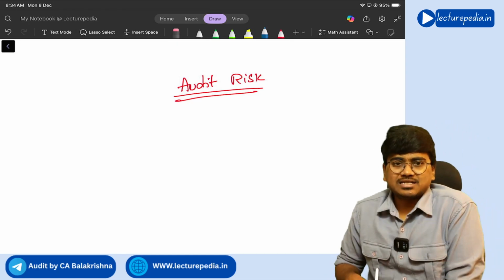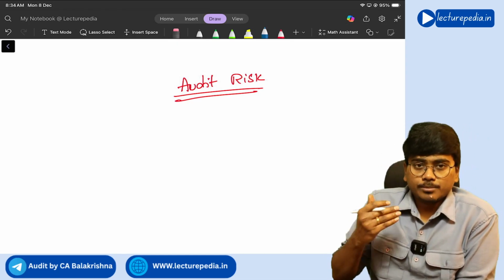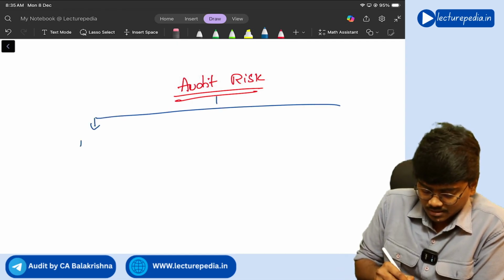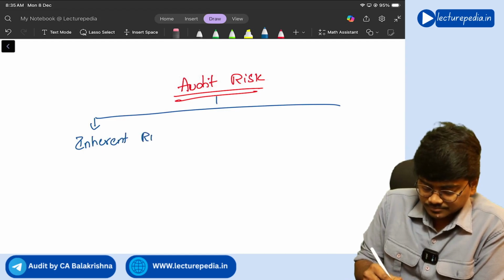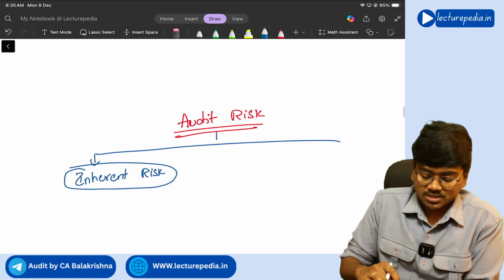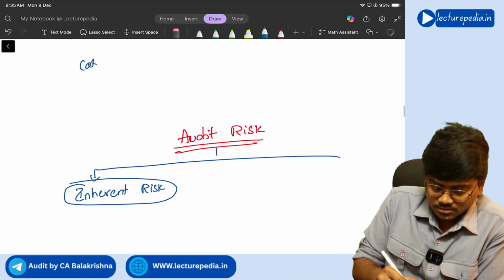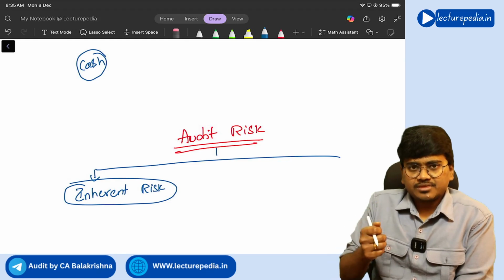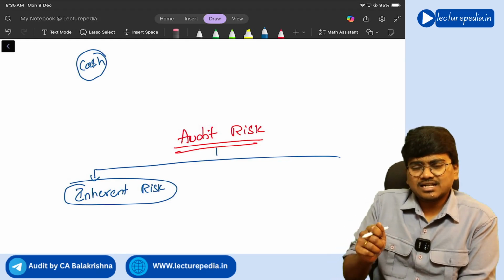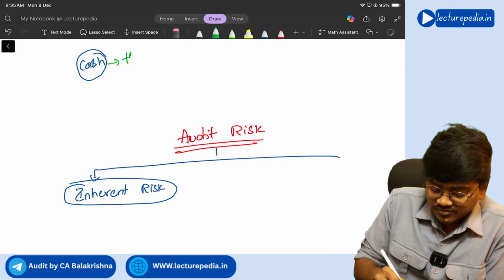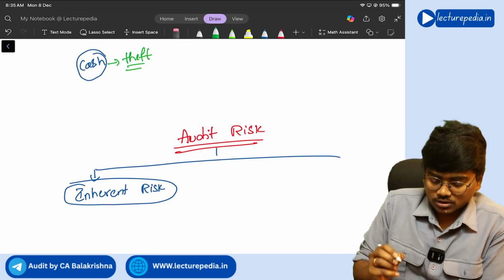Now, audit risk is a combination of inherent risk. Inherent risk means, let's say, for example, there is cash. If there is cash, then the inherent risk of cash is that it might be subjected to theft, correct or not?